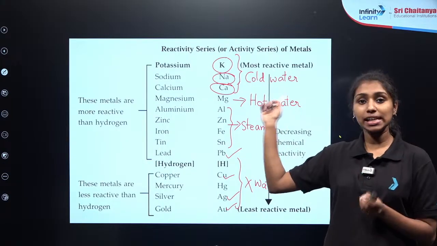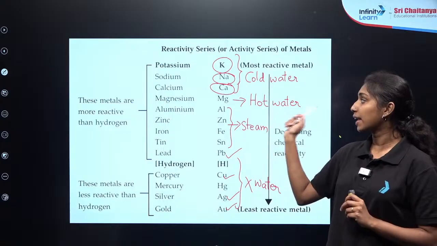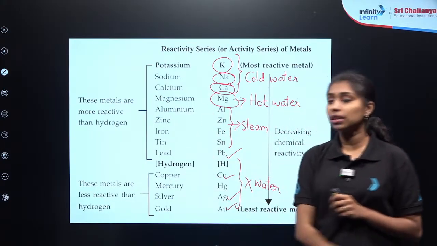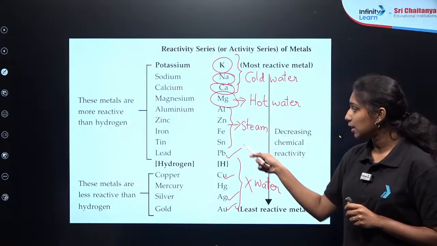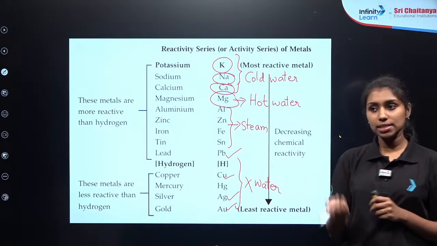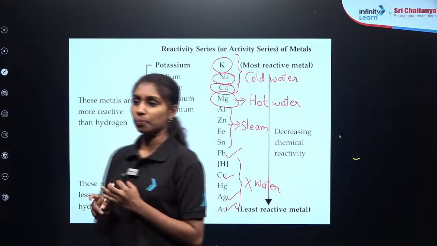The most reactive elements easily react with cold water. Then in the middle of the series, the elements will react with hot water. Specifically, you need to keep in mind that magnesium is the one which reacts with hot water. Then all the other elements, aluminium, zinc, iron and tin, react with steam. Then the rest of the elements do not react with water. Clear?